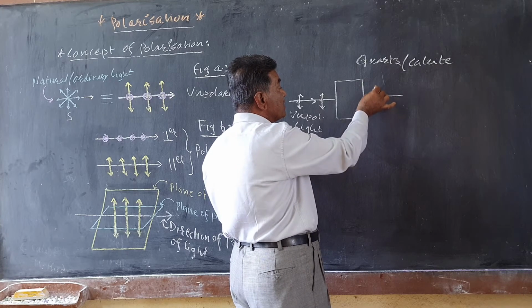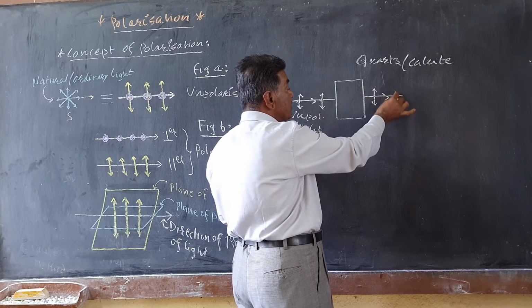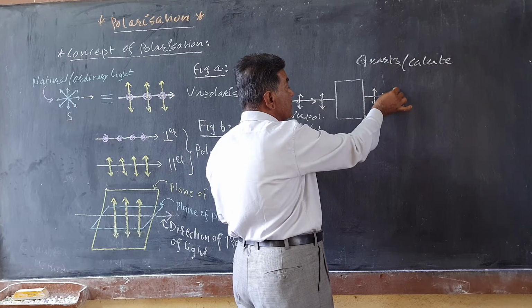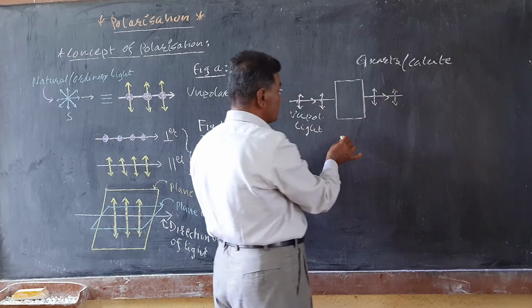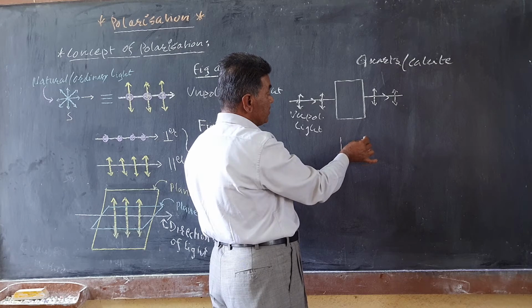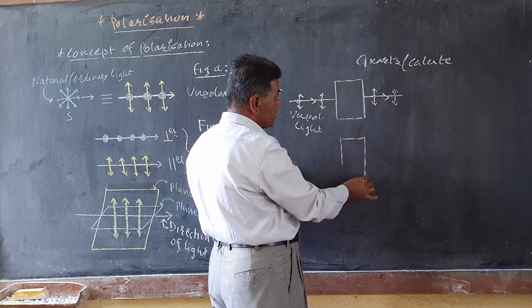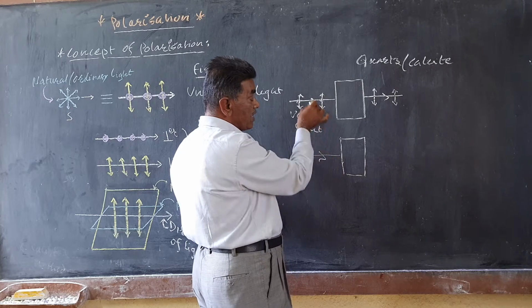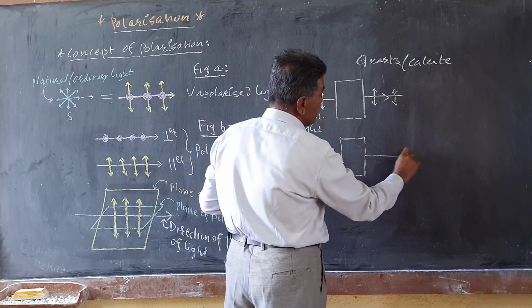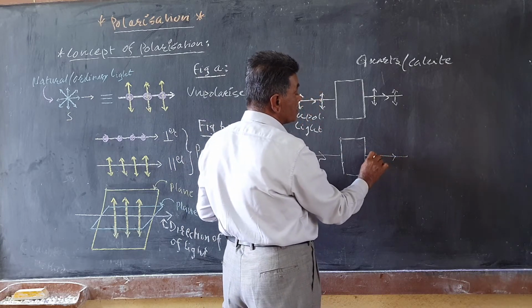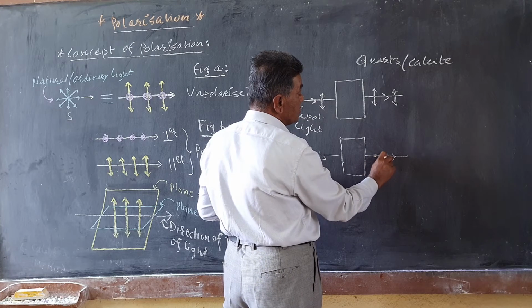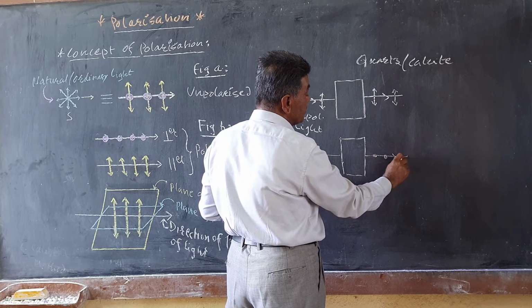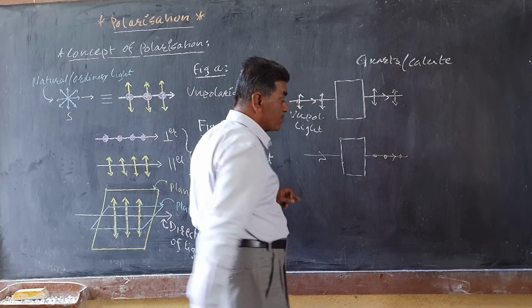Or some crystals give rise to light containing only the dots, which are the vibrations on the direction of the propagation of the light.